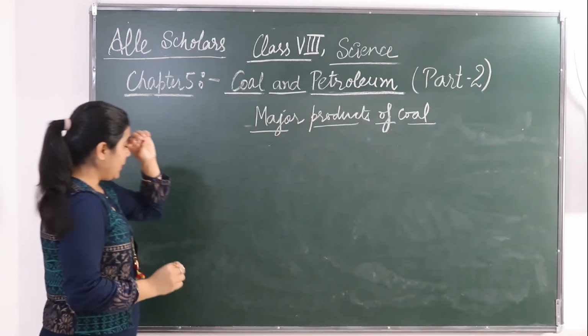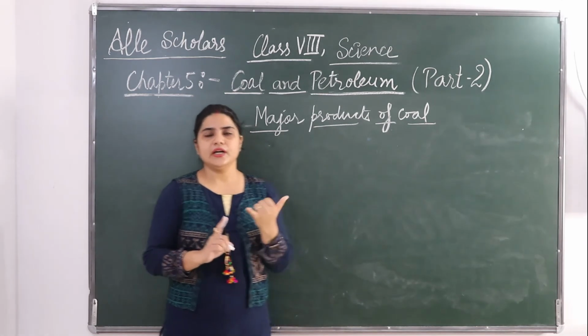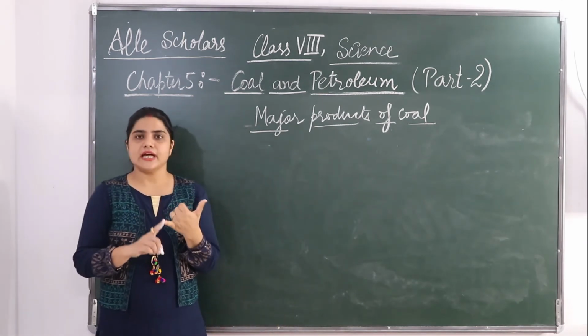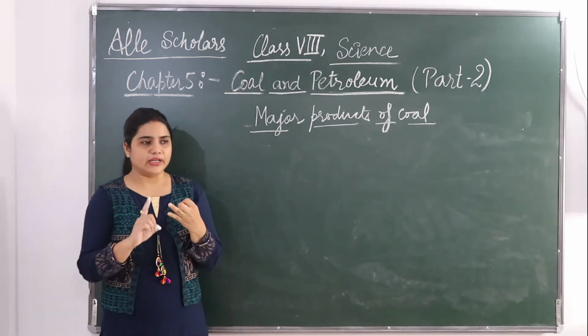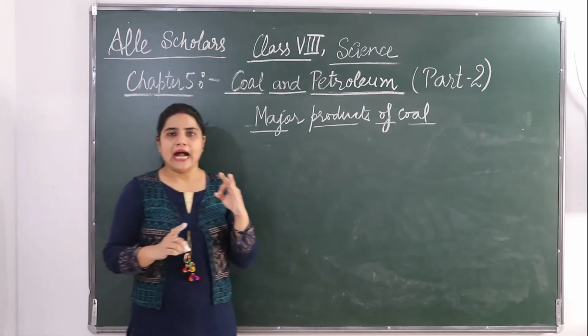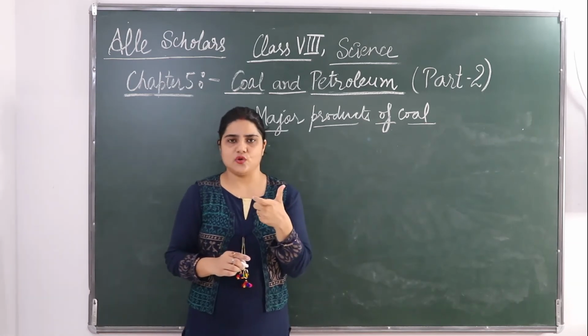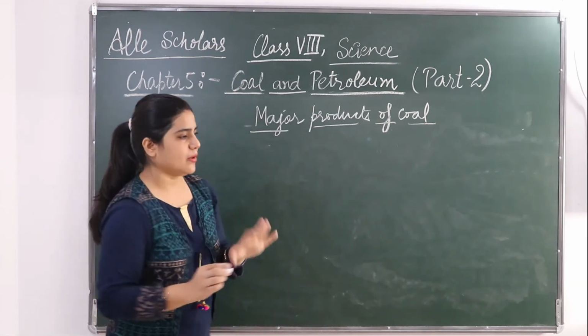Okay, so the coal contains a number of elements, as I have already told you in its features. That is carbon, it has got hydrogen and oxygen, and in less amount it has also got nitrogen, sulfur and phosphorus, which are present in less amount.